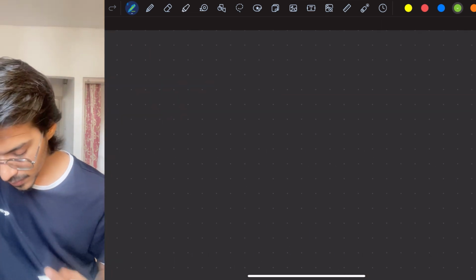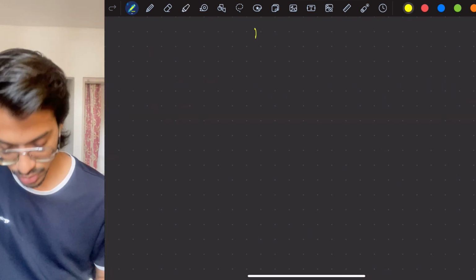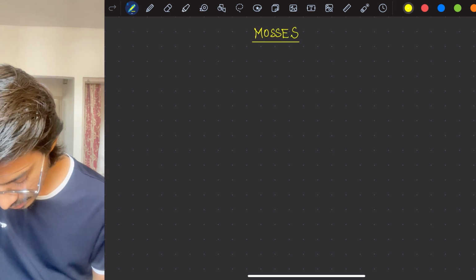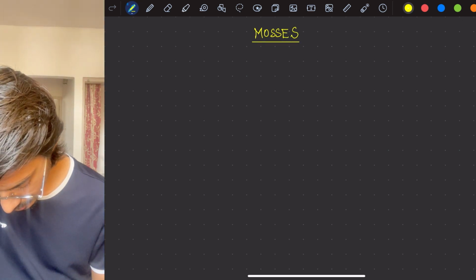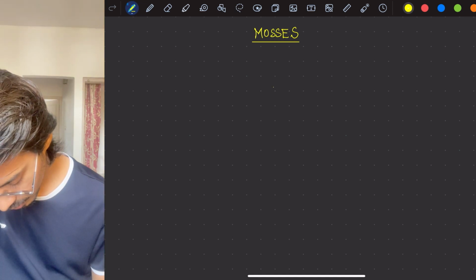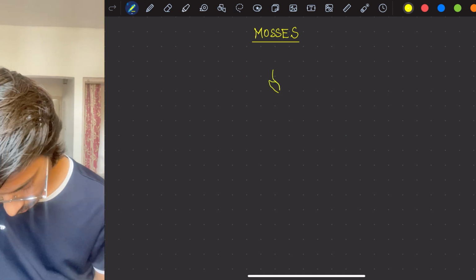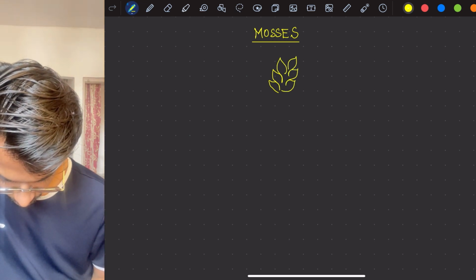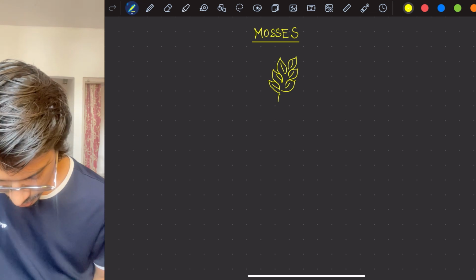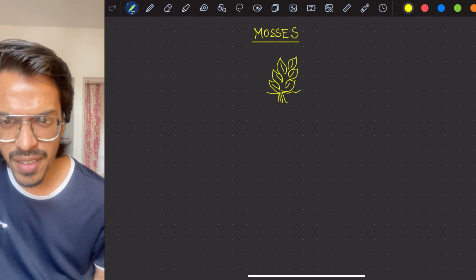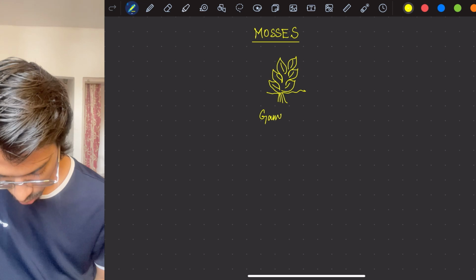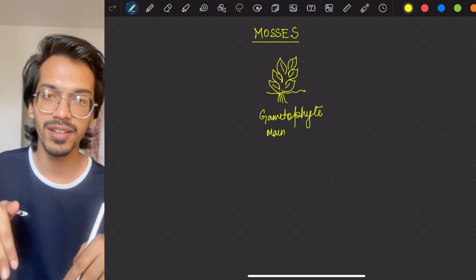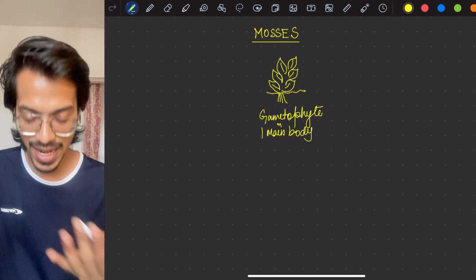what will happen? Your main body is the gametophyte. So I am making a gametophyte. Imagine that this is the gametophyte, which is the main body. Till here, everyone getting? If there is a doubt, you can tell it in the comment section also. If you are getting this from the lecture, then also let me know, and what changes I can make to make it more understandable and engaging.